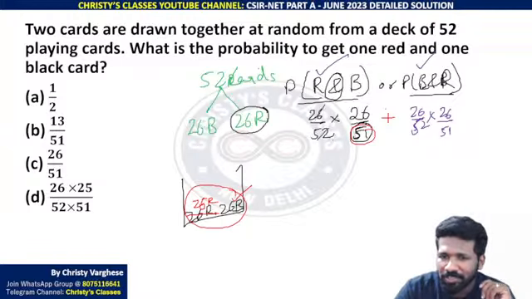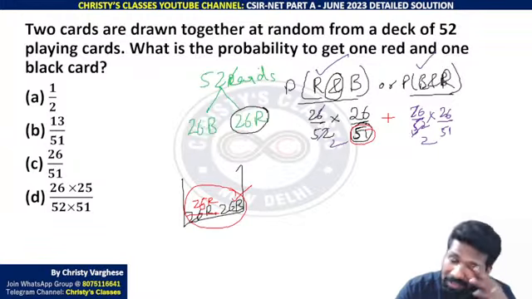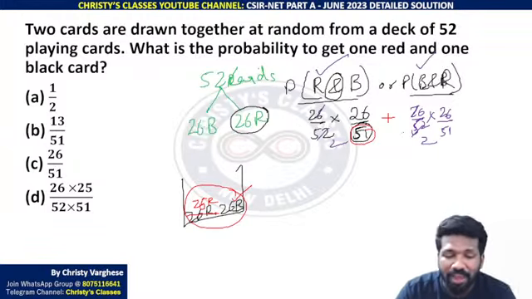26 by 52 is just half. So half of 26 by 51 plus half of 26 by 51. Half an apple make a full apple, na? That is enough to say 26 by 51 is the answer.